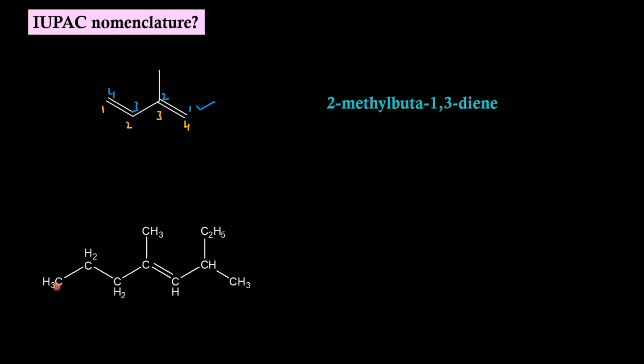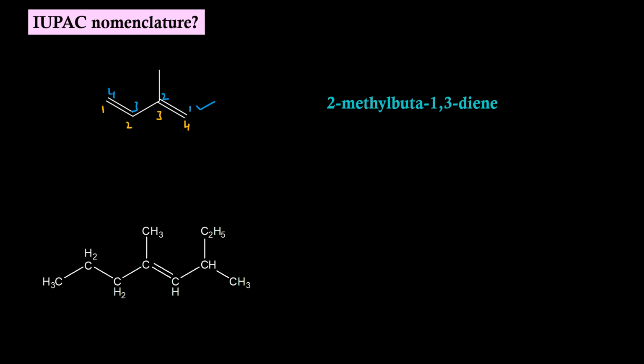From this direction, 1, 2, 3, 4, again the same position for the double bond. But from this direction, when we start numbering, we will get a substituent at position 3. From the other direction, the first substituent will appear at position 4. So it is appropriate if we start numbering from this direction.